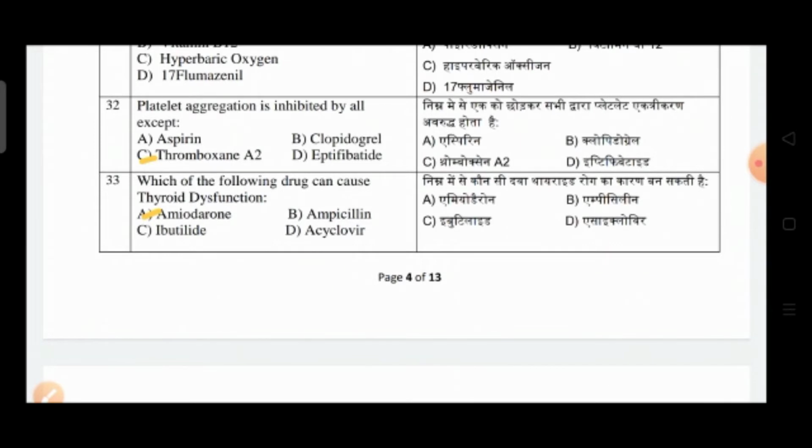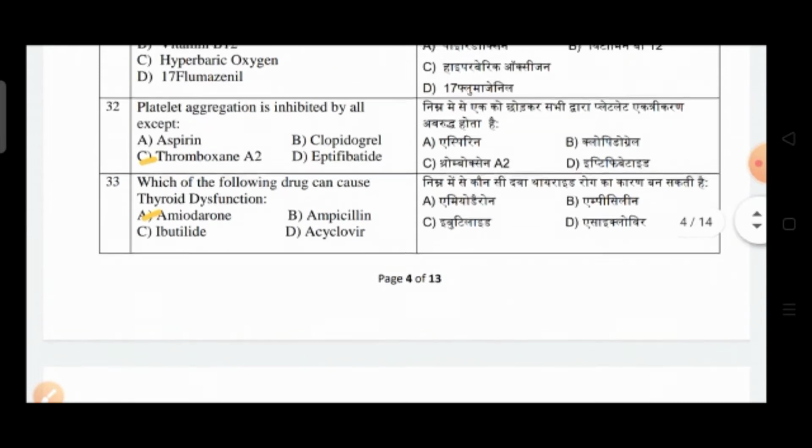Question number 32: platelet aggregation is inhibited by all except? Option A aspirin, option B is clopidogrel, option C is thromboxane A2, option D is abciximab. So the correct answer is option C, thromboxane A2.